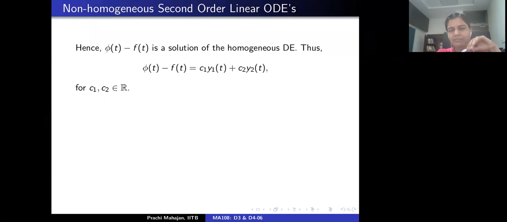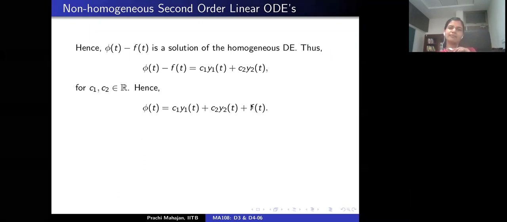And we are given that y1 and y2 is the basis of solutions of the associated homogeneous differential equation. So in particular, that would imply that phi minus f would be in the linear span of y1 and y2, which means that phi would look like some constants c1, c2 appearing in here. So c1 y1 plus c2 y2 plus f, and this will hold true throughout t.